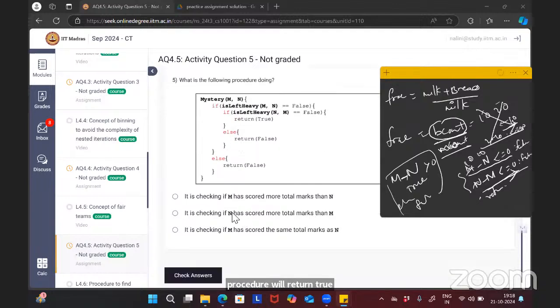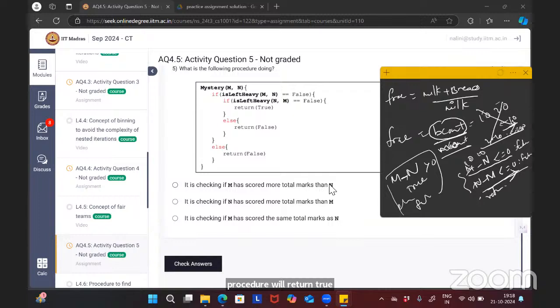It is checking whether m has scored more total marks than n, and whether n has scored more than m. It is like a third option. It is checking whether m has scored the same total as n. If both are the same, then the procedure returns true. Take two numbers: m minus n should be less than or equal to 0, and n minus m should also be less than or equal to 0. This will happen only when both numbers are the same.